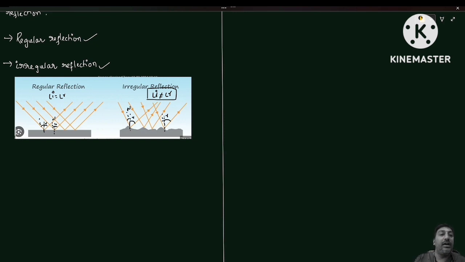But in case of regular reflection, the angle of incidence and angle of reflection are both the same. Everything else will be there: normal, incident ray, and reflected ray. But always remember, in regular reflection the angle of incidence equals the angle of reflection, whereas in irregular reflection it does not. Okay?